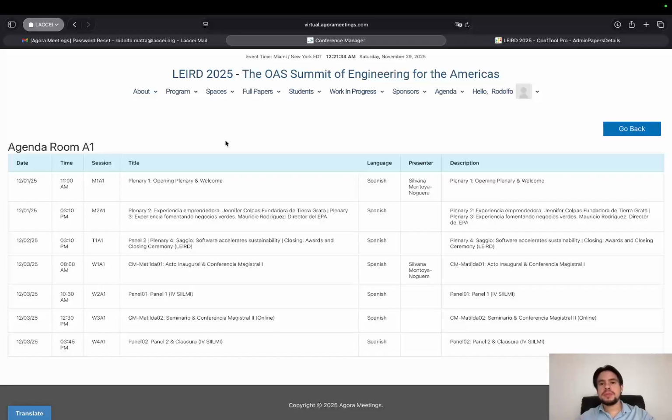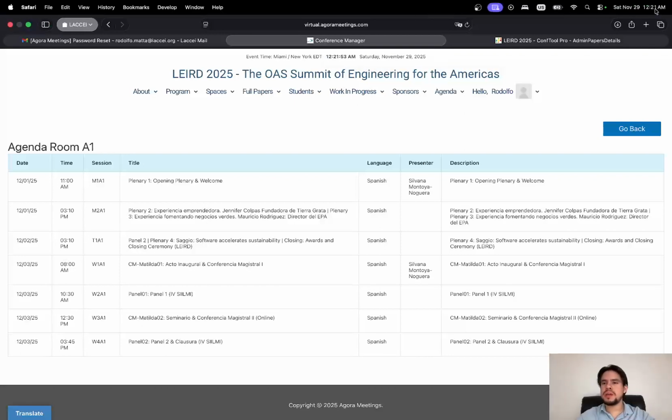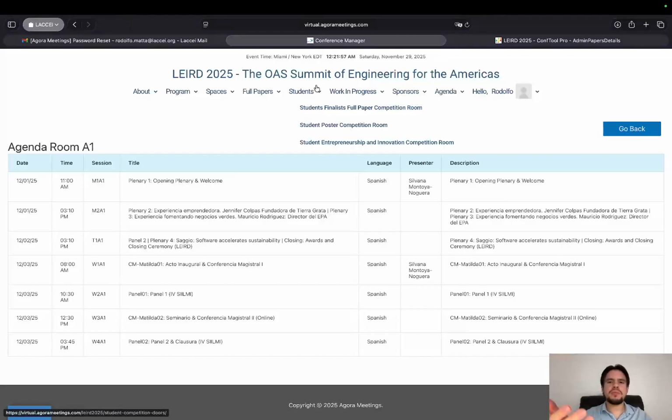They have the same time zone as the online system, so there shouldn't be any mix-up. However, if you're joining online from a different country, then just to be completely clear, this is the time zone that we're using. My time is 12:21 a.m. and here it says 12:21 a.m. That means that I'm on the same time.